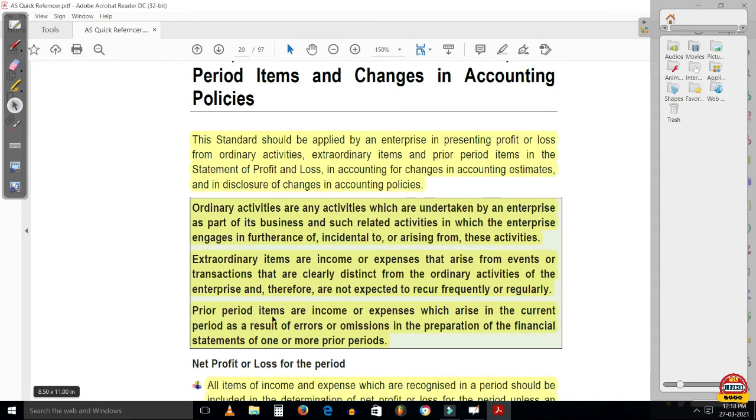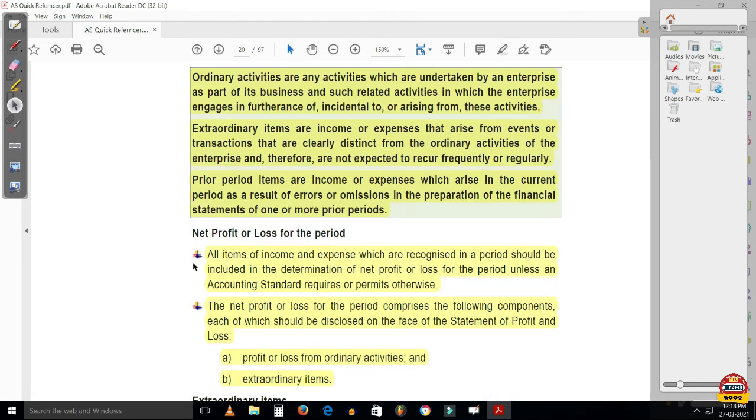Prior period items are income or expenses which arise in the current period as a result of errors or omissions in the preparation of financial statements of one or more prior periods. So any error or omission in previous period financial statements will be called prior period items, right? Net profit or loss for the period.